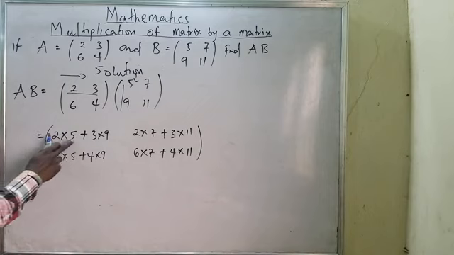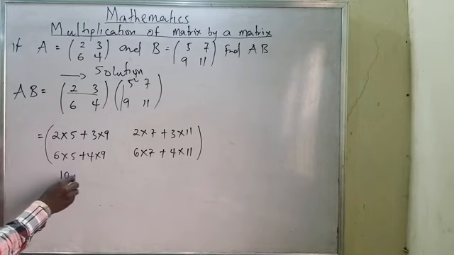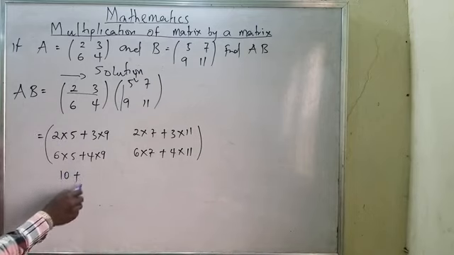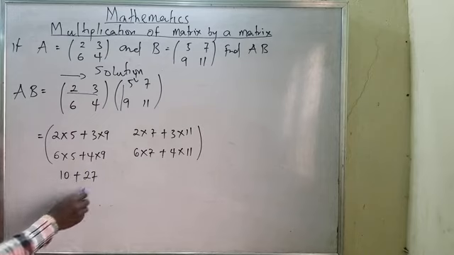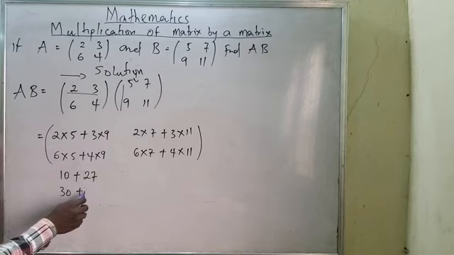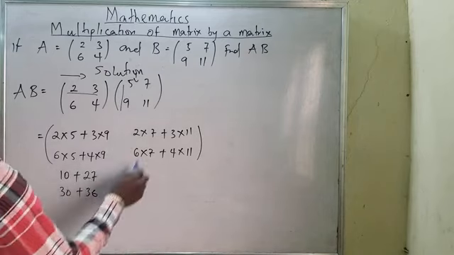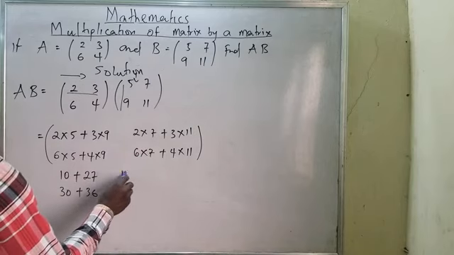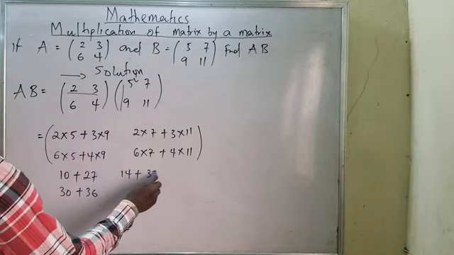Now, this will give me 10 plus 27. And this one will give me 30 plus 36. Why this one will give me 14 plus 33.